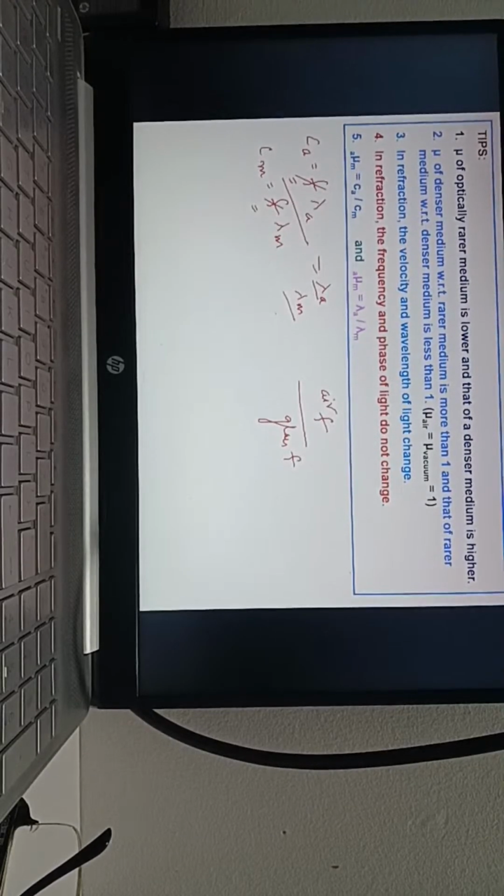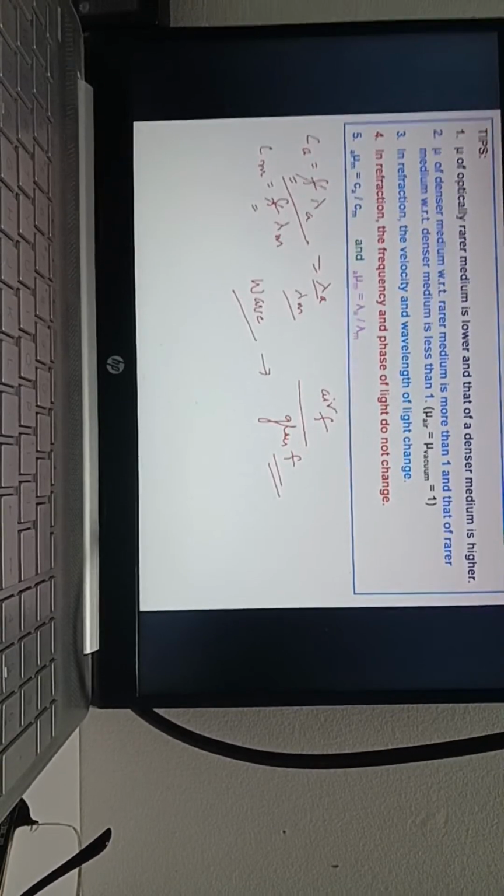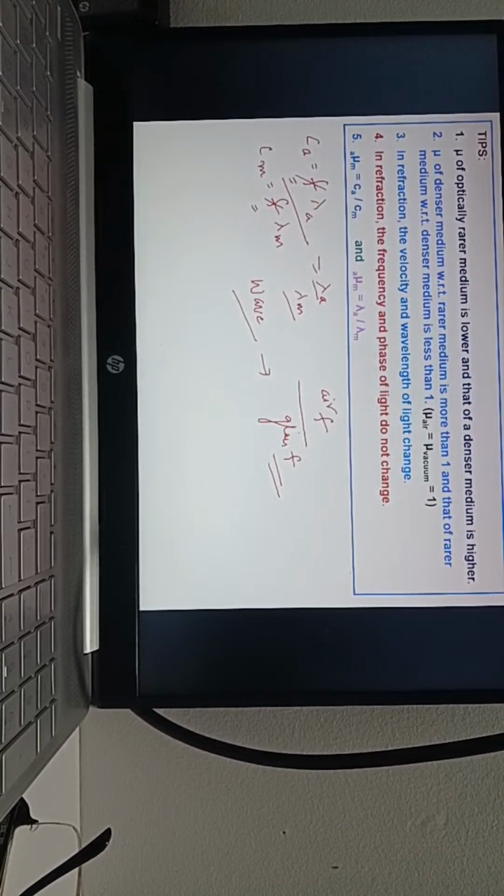Frequency is a characteristic of the wave, right? So when it goes through any medium, that characteristic does not change. Whether it goes from air to water, air to glass, air to turpentine, anything, it will not change. But wavelength is changing because refraction is taking place. You have to say the cause of refraction is the wavelength of light, not the frequency. Frequency of vibration does not change, which you are going to see in wave optics. Okay?